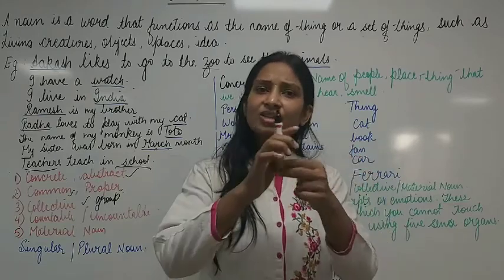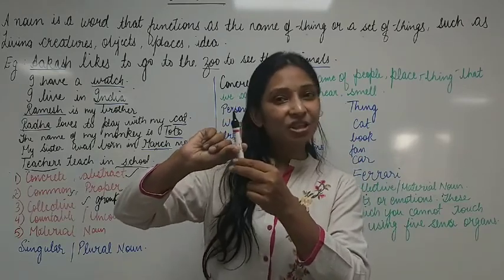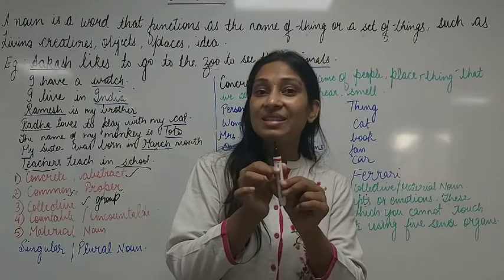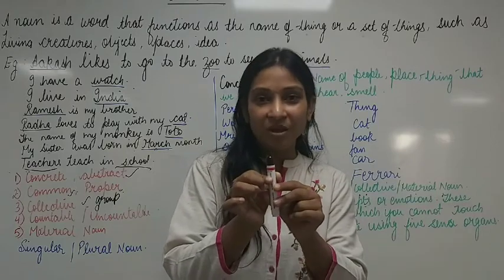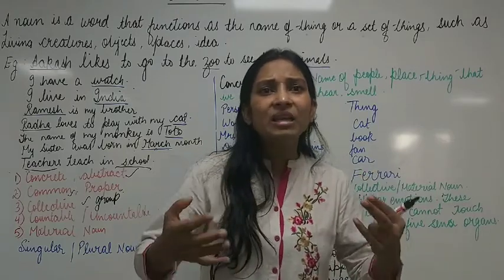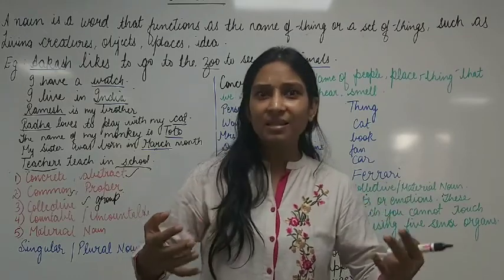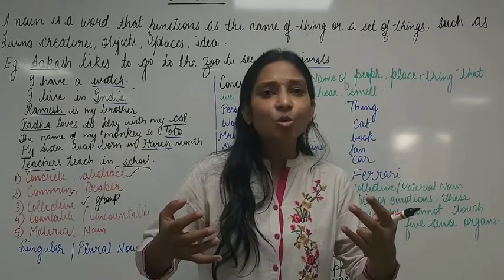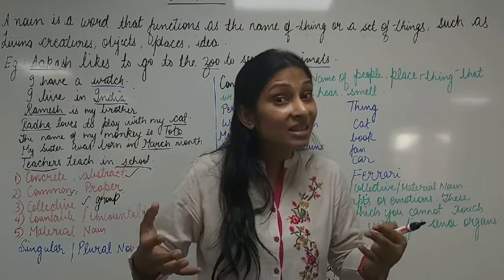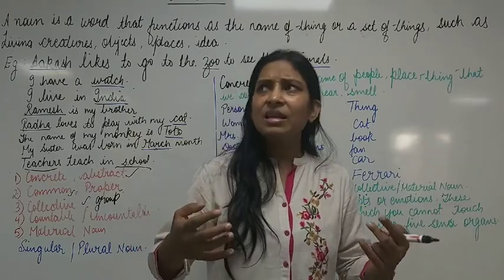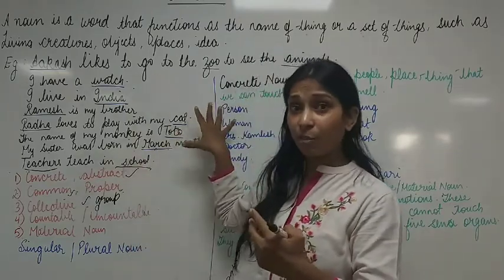Can I touch this pen? Of course I can touch this pen. So this pen is what? A concrete noun. Can I smell any dish, say pasta, Maggi? Yes, we can do that. So that is a concrete noun. Clear? Can I see the board here, the whiteboard here?